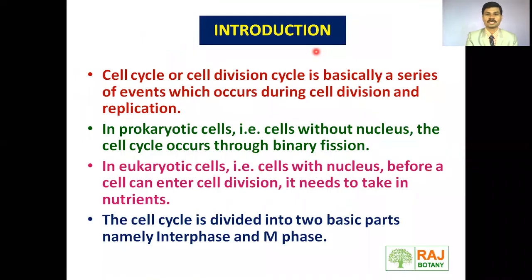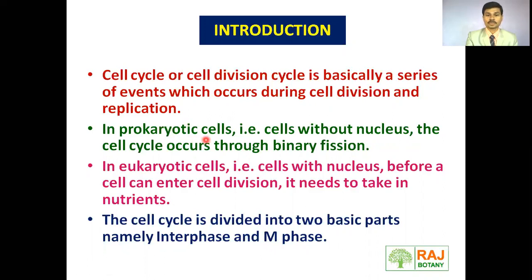First, we will see the definition of the cell cycle, which is also called the cell division cycle, which is basically a series of events which occur during cell division and replication. Which are the series of events? Which events actually happen during the cell cycle? G1 phase, S phase, G2 phase and M phase. These phases happen one after another during the cell cycle.